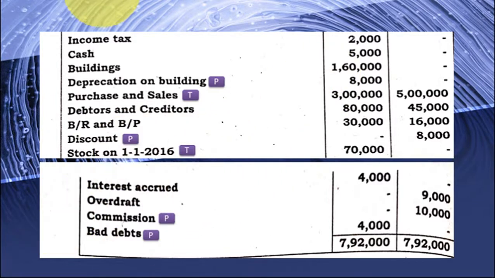Again, see, it's very clear. Interest earned but not received. Interest accrued. Okay. So where does it appear? Direct in the balance sheet. Balance sheet asset side. Then overdraft, balance sheet. Commission, profit and loss account. Bad debts, profit and loss account. Okay.